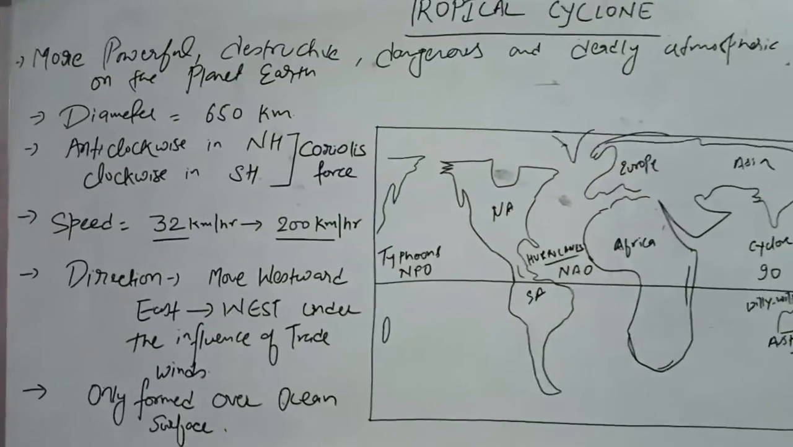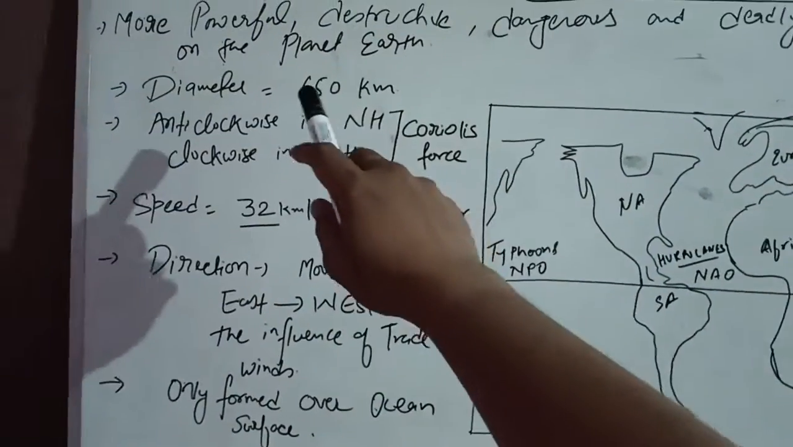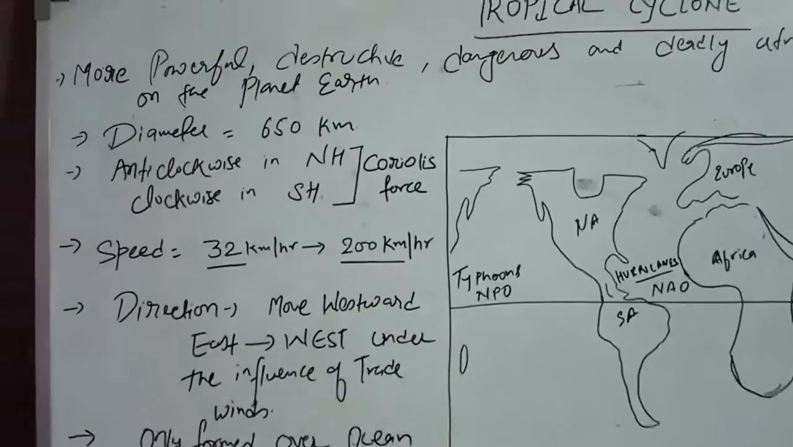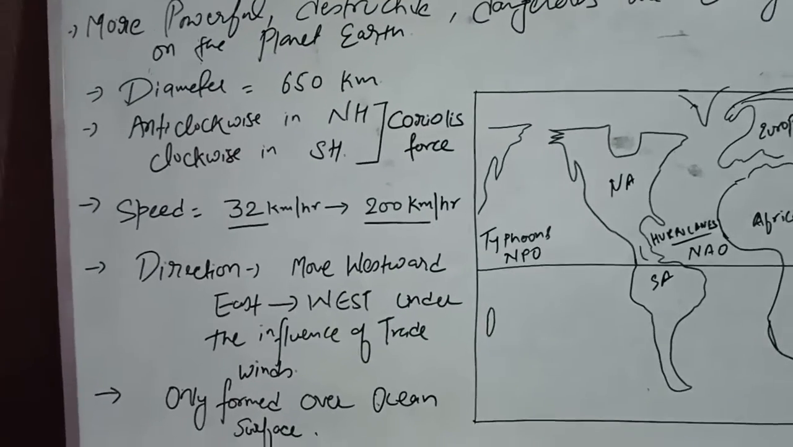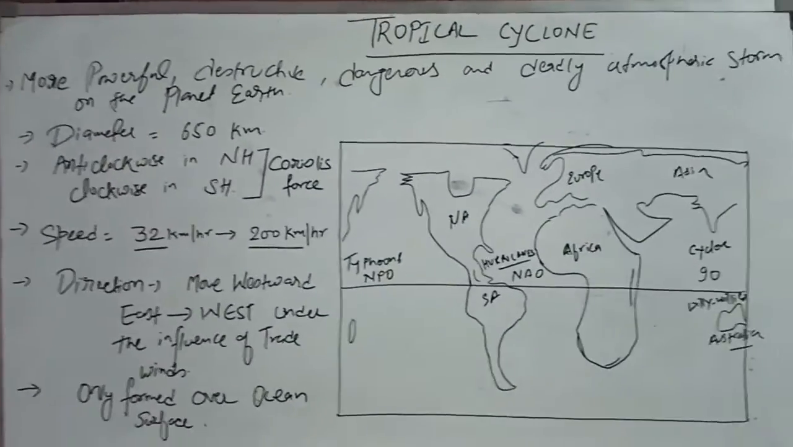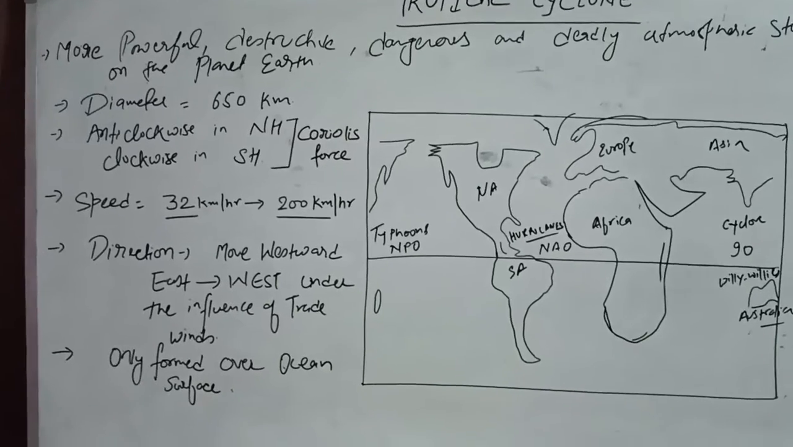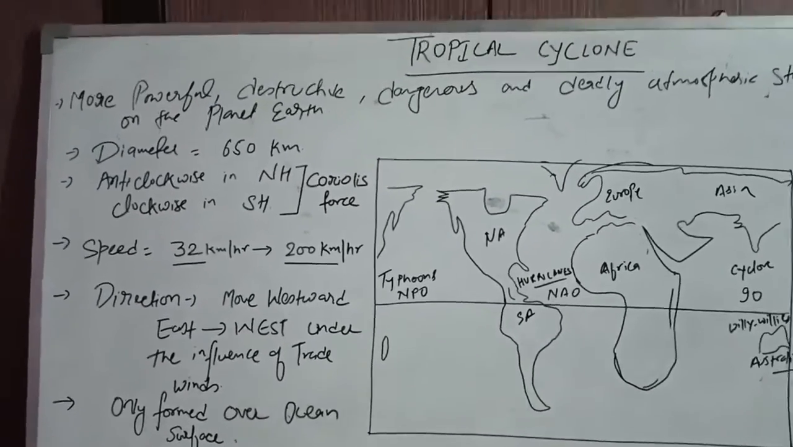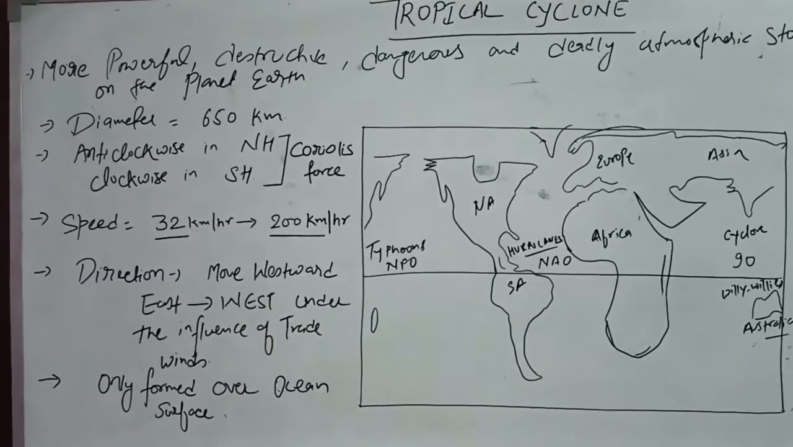Now the tropical cyclone diameter is maximum 650 kilometer. Okay, it will vary, less than 650 kilometer. The maximum diameter is 650 kilometer. In temperate cyclone, we know the minimum diameter is 1000 kilometer, but the diameter of tropical cyclone is 650 kilometers, the maximum.